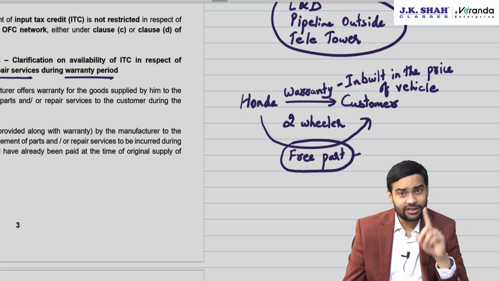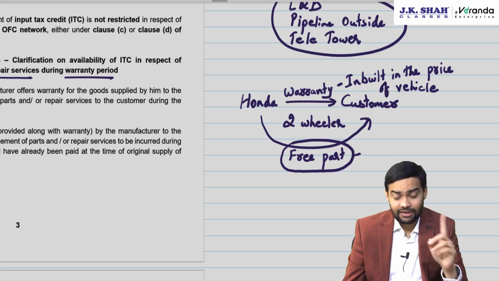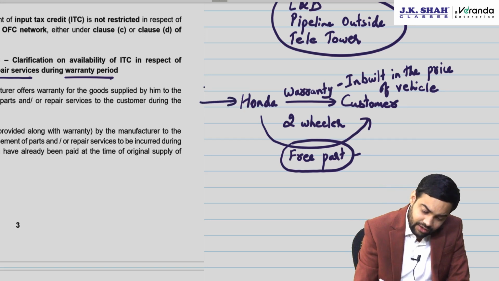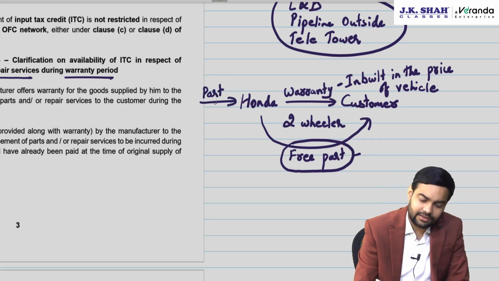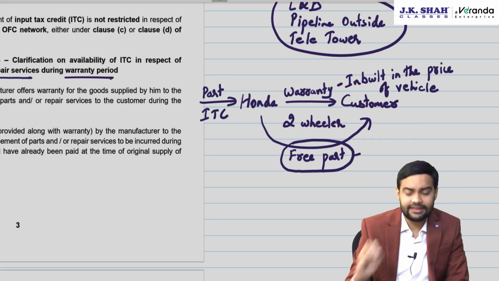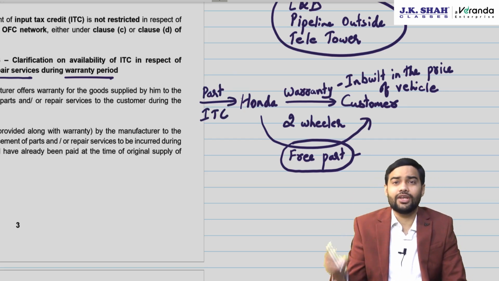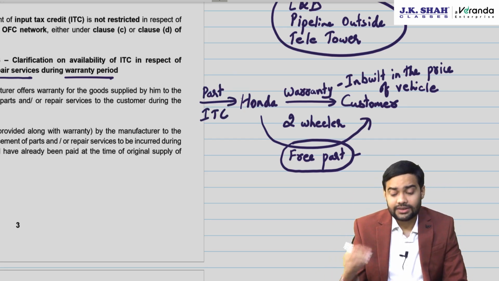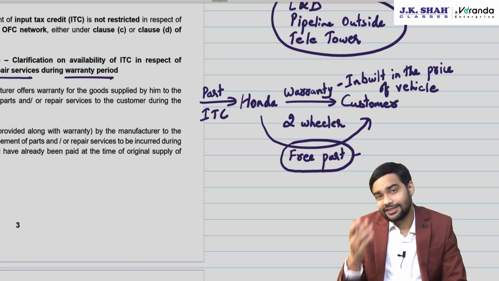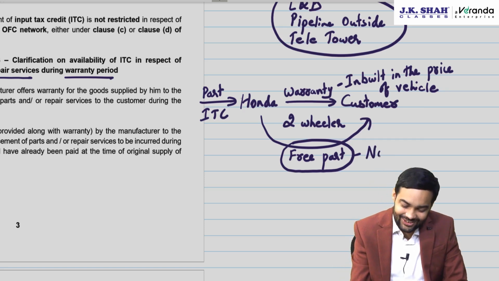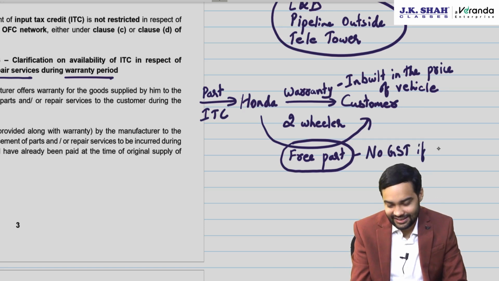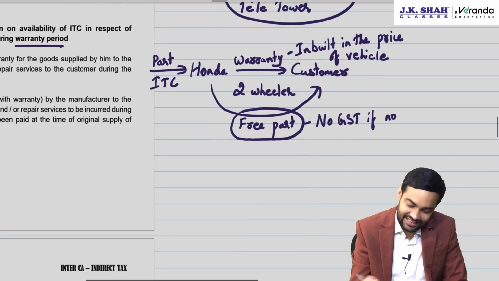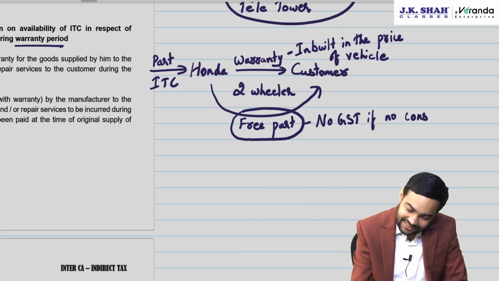So the question was whether this free part will be liable, because Honda would have taken ITC on this part. Now they are giving it free of cost to the customer. The question is whether GST will apply. CBIC has clarified no GST if no consideration is charged.